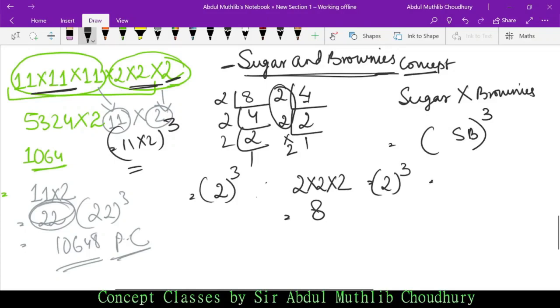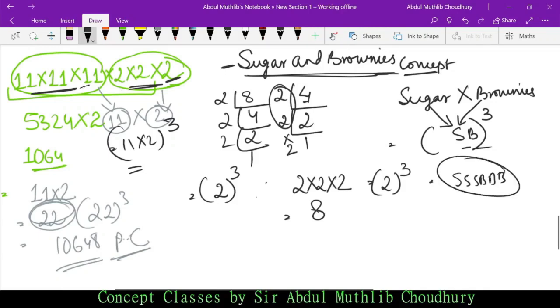The whole thing cube, you have sugar in sugar and brownies, as well as brownies in sugar and brownies, how many times? 3 times. So whatever the resulting figure is, would be in multiples of 3 times. So this is the concept of this one.